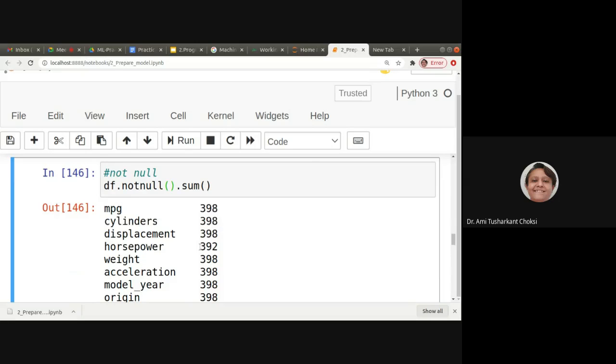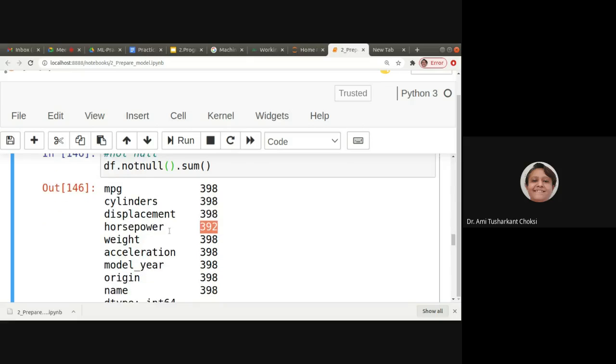In horsepower, we have 392, right? For this column only, the null values are there, not for the whole record. So we should replace that. How should we replace that?